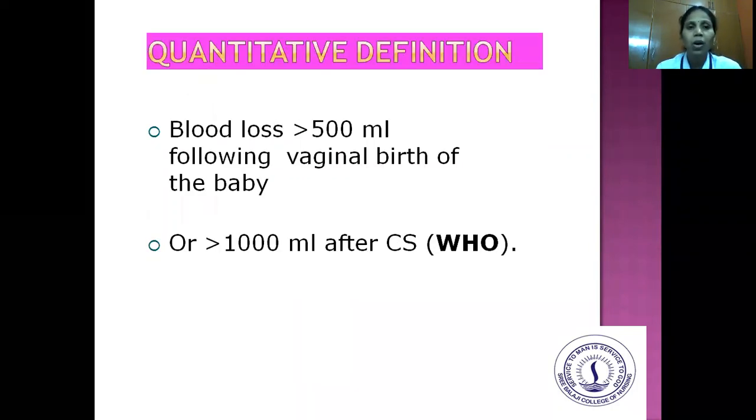Okay, now we'll see about the quantitative definition. So quantitative means in terms of amount of blood loss, when we say the mother is under PPH. When the amount of blood loss is more than 500 ml following vaginal birth of the baby, it is called PPH, or when the amount of bleeding exceeds 1000 ml of blood after cesarean section, it is called postpartum hemorrhage. This quantitative definition was taken from WHO, that is World Health Organization.